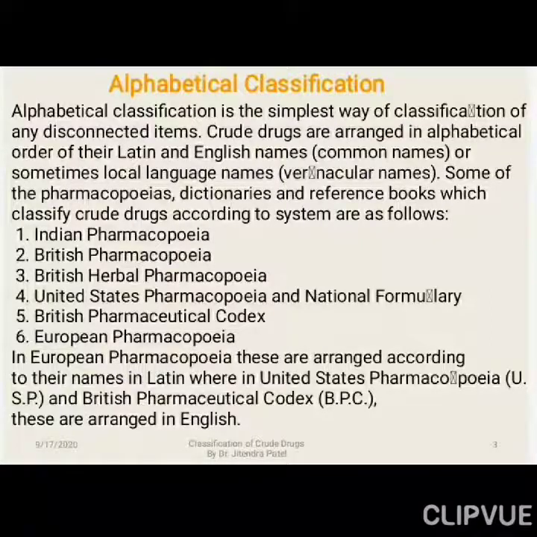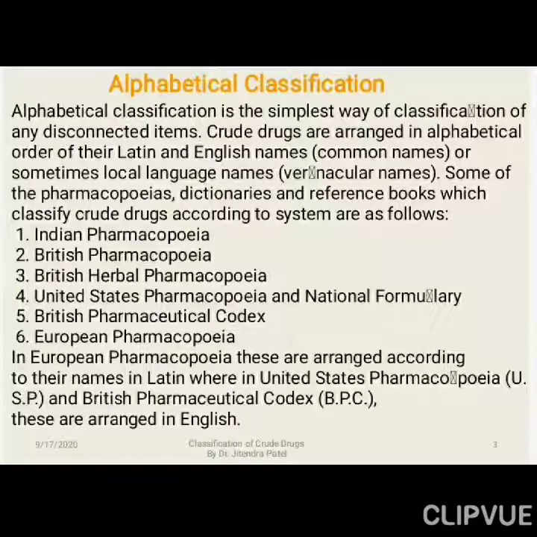Some of the pharmacopoeias or dictionaries and reference books which classify crude drugs according to the system are as follows, right? So there are different types of pharmacopoeia and dictionary or manual which are available. They have tried to classify the crude drugs. The first one is the Indian Pharmacopoeia, that is known as IP. The second one is British Pharmacopoeia, British Herbal Pharmacopoeia, United States Pharmacopoeia, and the National Formularies, right? And the fifth one is the British Pharmaceutical Codex, European Pharmacopoeia. So in these different types of reference books, they are suggesting different types of classification.